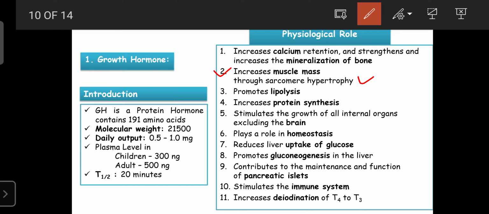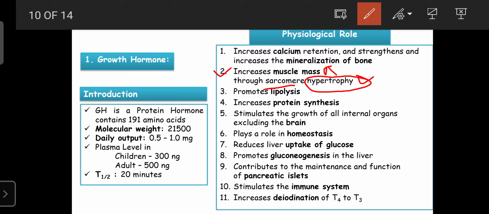That is, once again, the sarcomere is a special type of cell or component of the skeletal muscle. The strength of the skeletal muscle mainly depends upon the number or condition of the sarcomeres. And here the growth hormone can cause hypertrophy. Hypertrophy is nothing but accumulation of cells or fluid, or an increase in the size of the cell. That was the hypertrophy. It causes hypertrophy of the sarcomere, so due to that, the muscle mass increases.